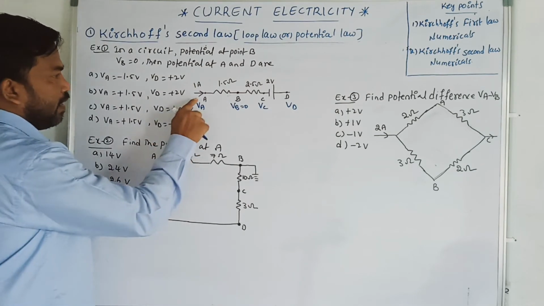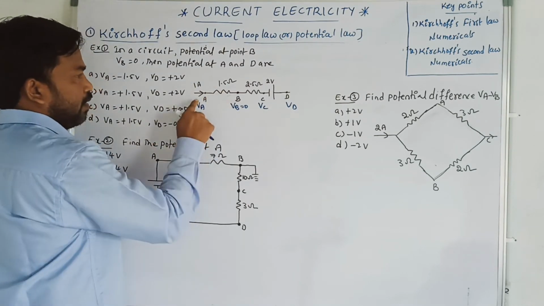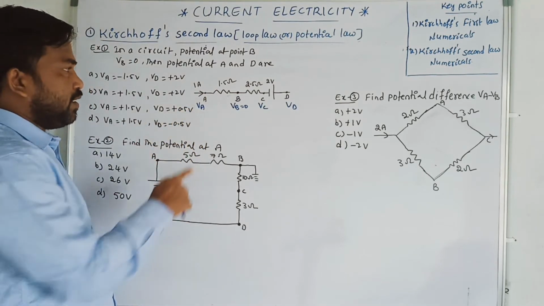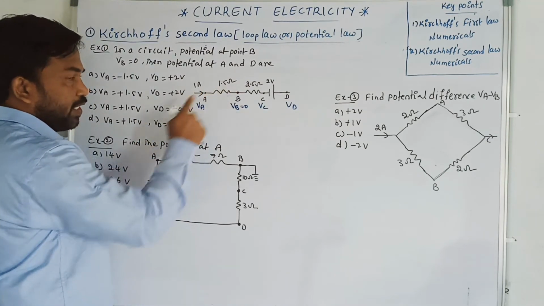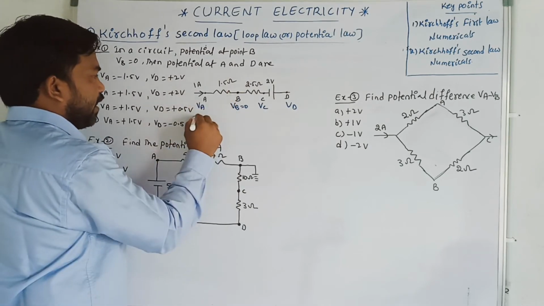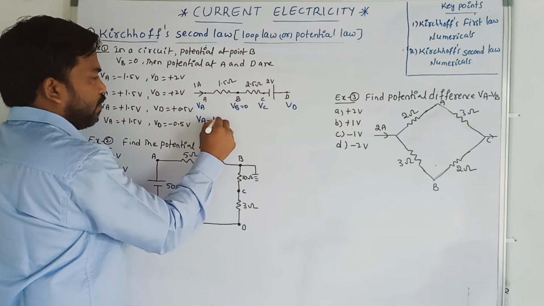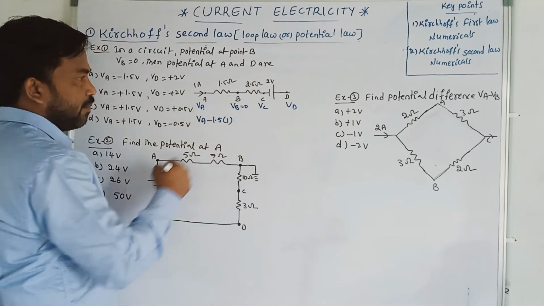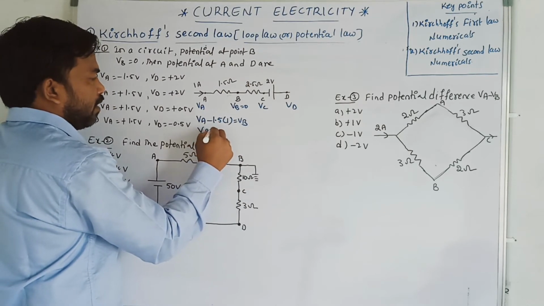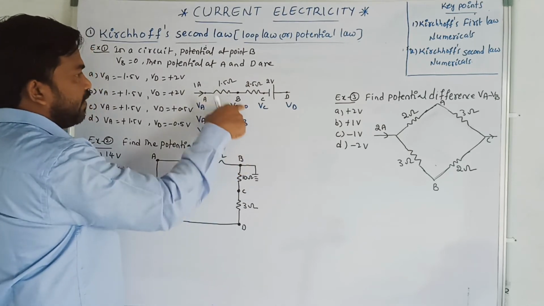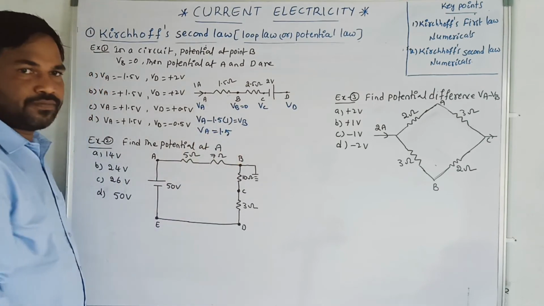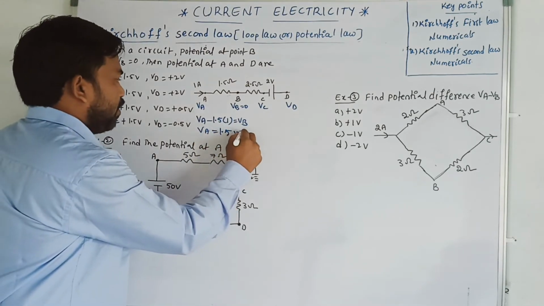Now apply the loop law. I am applying the loop law at AB. Current always flows from higher potential to lower potential. Therefore, there is a potential drop at this position. Therefore, I can write VA minus 1.5 into 1 ampere is equal to VB. VB is given as 0, so directly I am writing VA is equal to 1.5 volt.